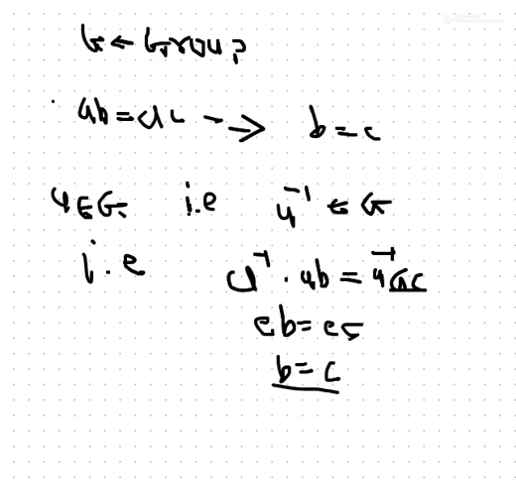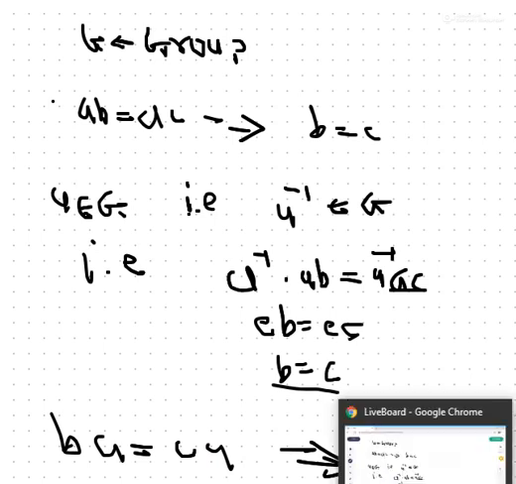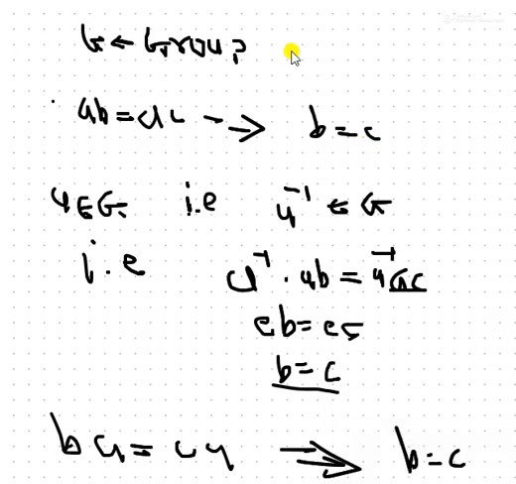Similarly we can prove BA is equal to CA. If we have BA is equal to CA, what do we get? We get B is equal to C. Similarly we can prove it by multiplying with the inverse from the right side, so that we can also cancel. A and A inverse, we get E. If we multiply B with E, we get B. So similarly we can prove the right cancellation law. These are the proofs of the left cancellation law.